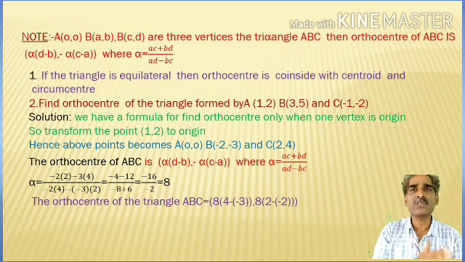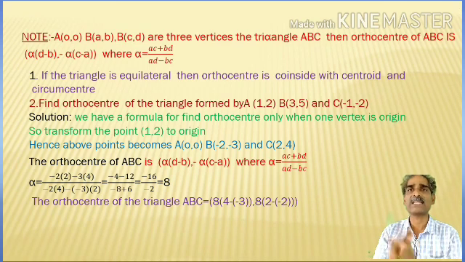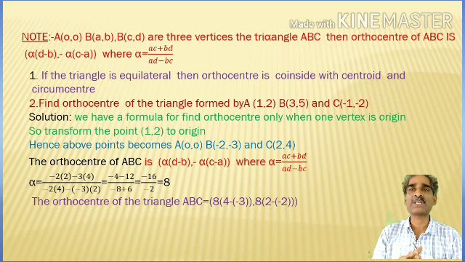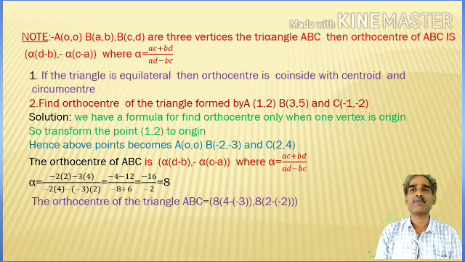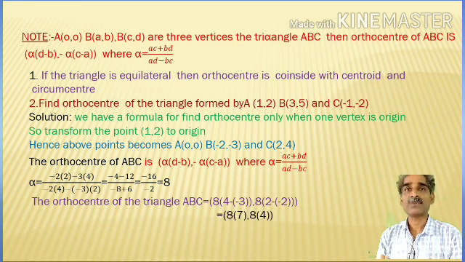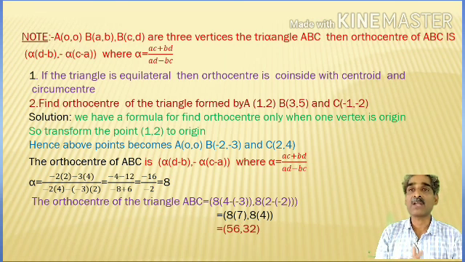Okay. Now the orthocenter of the triangle ABC is equal to 8 into (4 minus of minus 3), comma, minus 8 into (2 minus of minus 2). That means 8 into 7, comma, minus 8 into 4. That is 56, comma, minus 32. These are the coordinates of the orthocenter.